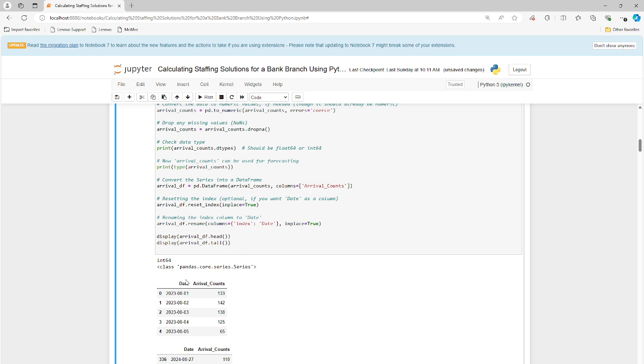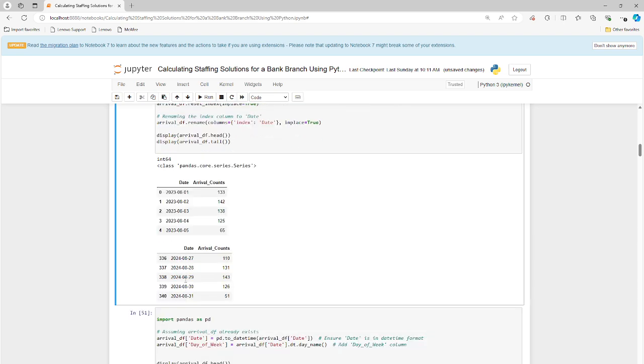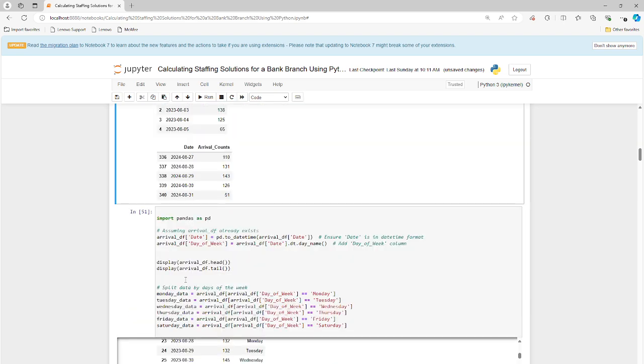Okay, we're doing aggregation. So we're aggregating all the counts for all the dates. How many customers are coming into the branch on the different days over a period of time, right? And then we're going to make this a little bit easier to interpret. So instead of just dates on a calendar, I want to look at the day of the week, and is this Monday, Tuesday, Wednesday, Thursday, Friday, or Saturday, right?